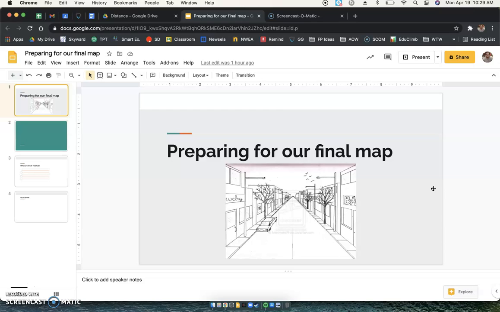First, just to give you an idea of what your map is going to be. Your map is going to look like this, so it's going to be in 3D. It's not going to be our normal map where we're looking down from the sky. We're looking at it from our standpoint where we're standing. So today we're thinking about what our map is going to look like. You're going to be picking your neighborhood. The street that you live on is going to be this street right down the middle.